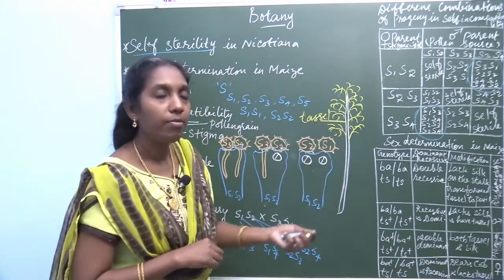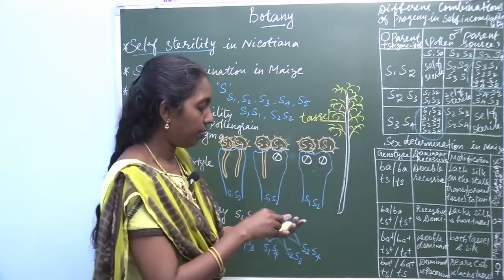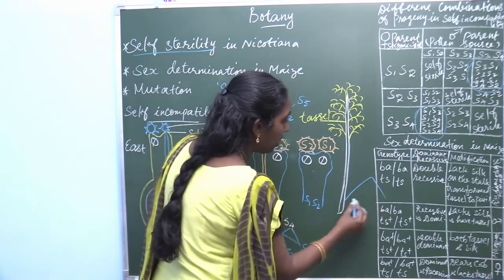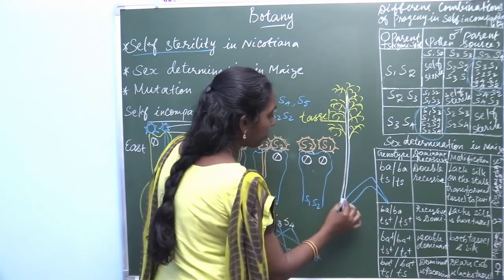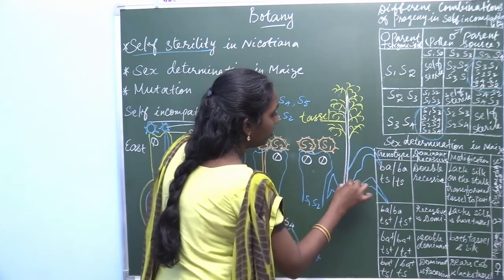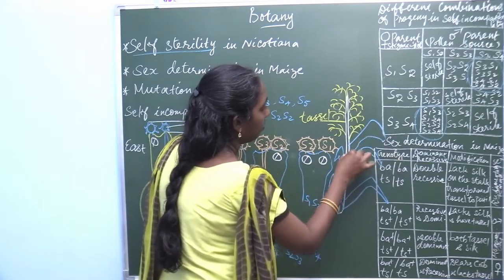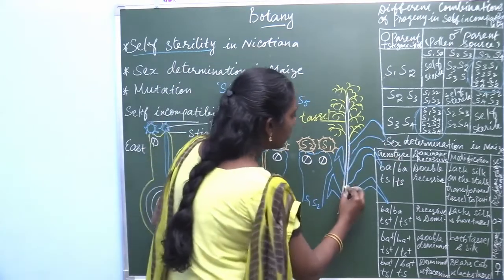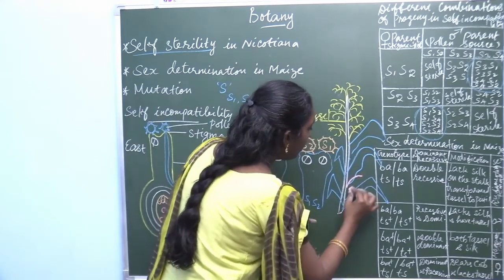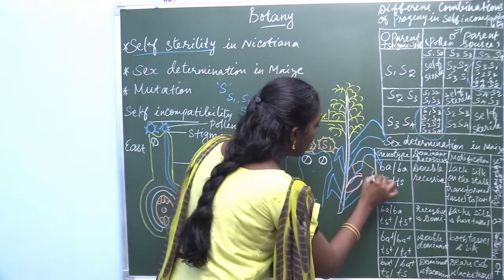And the female flower develops at the lateral side. At the terminal side, the male inflorescence develops. Female flower develops at the basal. This is the leaf. Here it produces the female inflorescence, silk. Silk is developed here.